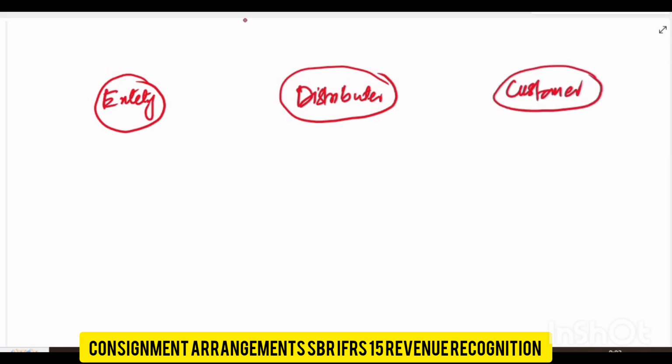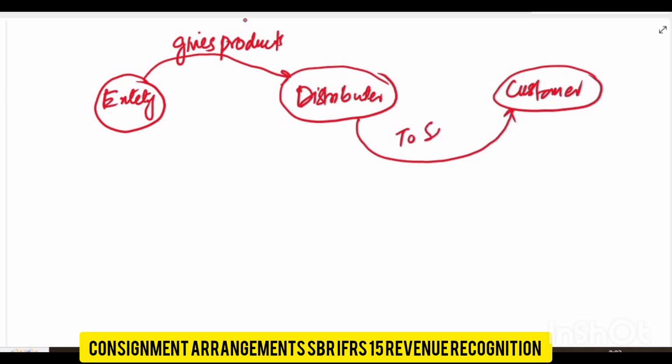Okay, so this entity gives the product to the distributor, and this distributor has to sell it to the customer.